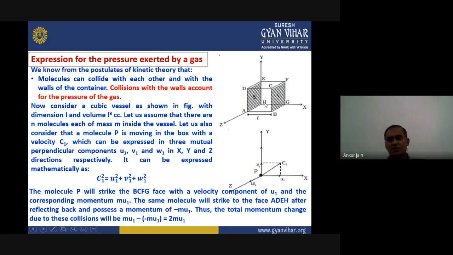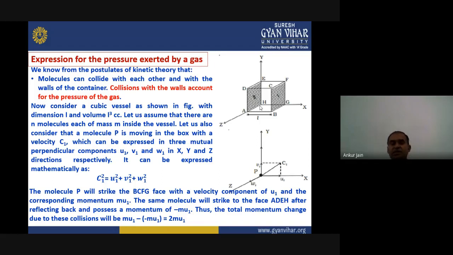So the same molecule, after striking this face, will revert back and strike the face ADEH. After reflecting back, in the reverse direction the component will be minus u1, so the momentum will be minus mu1.